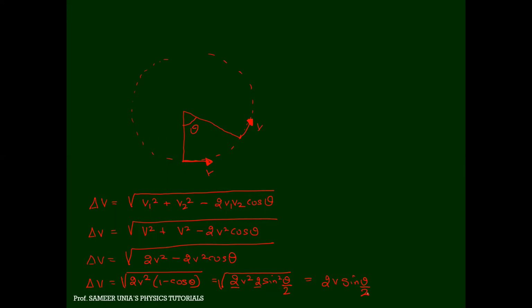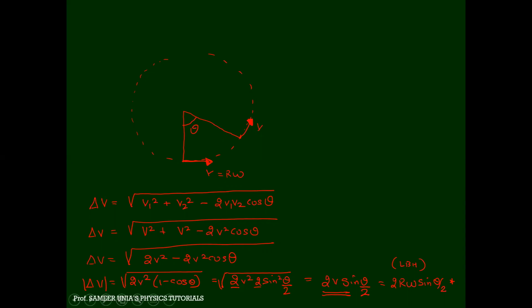So whenever a particle goes in a circle with constant speed, the change in velocity is going to become 2v sine theta by 2. Remember, 2v sine theta by 2. And what does v stand for? R omega. So it could also be written as 2R omega sine theta by 2. Standard result, learn by heart. I am proving whatever is required. This will be your shortcut, 2v sine theta by 2, but we are doing it by the conventional proof method.